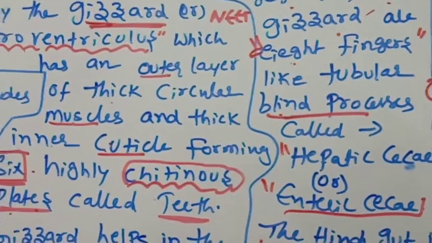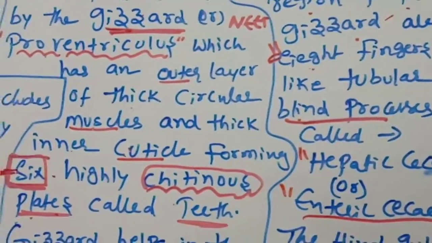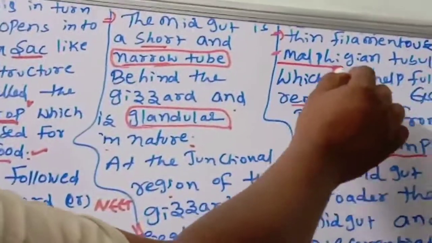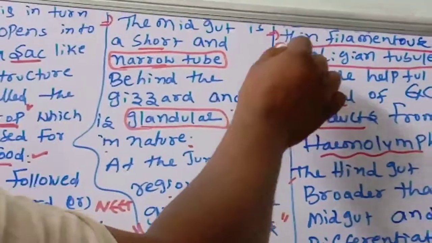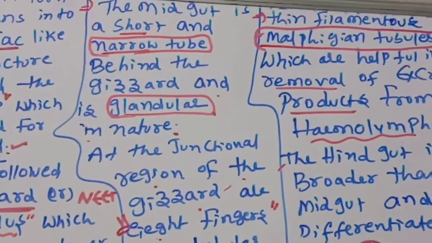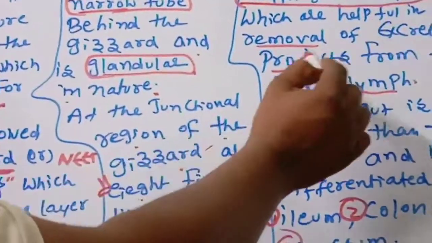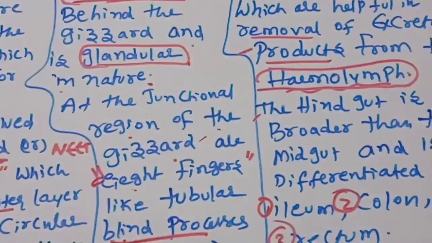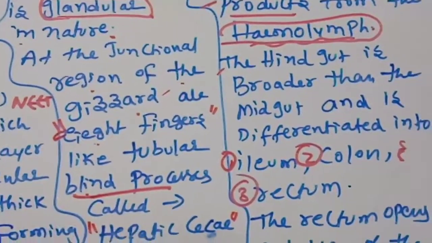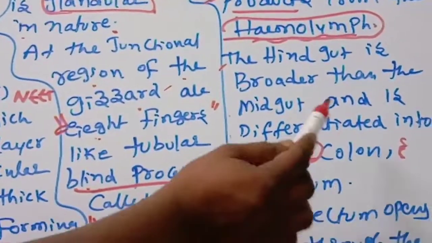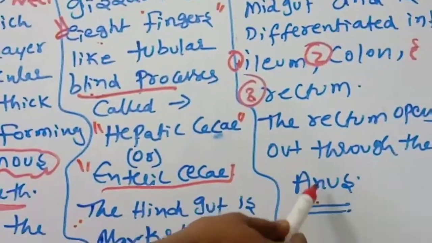Next, the hindgut is marked by the presence of 100 to 150 yellow colored thin filamentous Malpighian tubules. The excretory organs of the arthropods or cockroaches are Malpighian tubules, which are helpful in the removal of excretory products from the hemolymph. Is it blood? No, hemolymph is colorless blood. The hindgut is broader than the midgut and differentiated into ileum, colon, rectum. The rectum opens out through the anus.